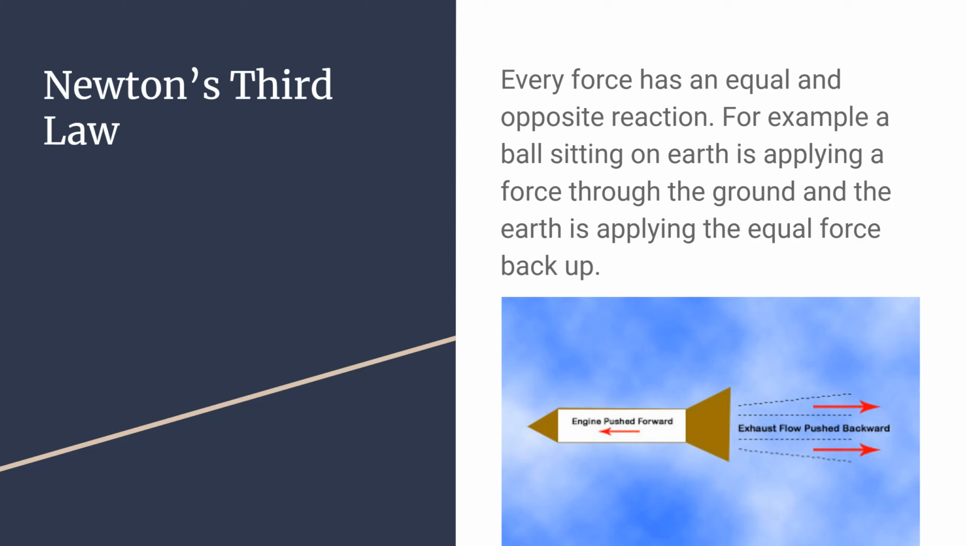Newton's third law. Every force has an equal and opposite reaction. For example, a ball sitting on Earth is applying a force through the ground, and the Earth is applying the equal force back up. The picture doesn't show this demonstration, but shows a similar demonstration. On an airplane, the engine is pushing forward, and the exhaust flow is pushing backwards, causing the airplane to move forwards.